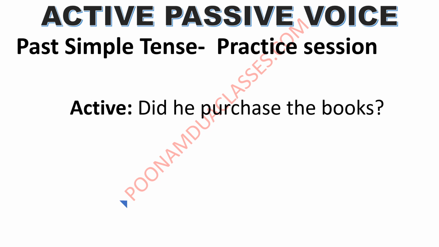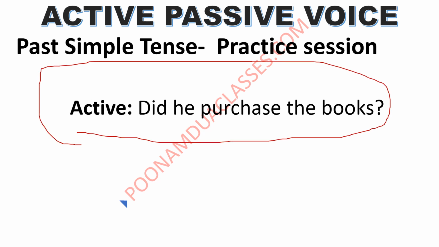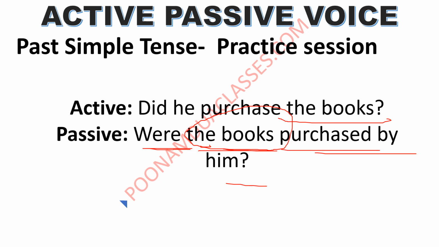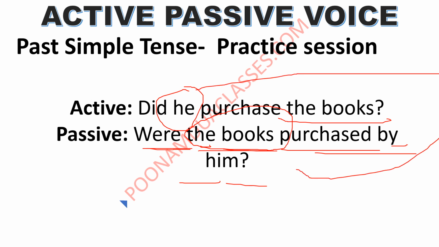Let us solve few sentences during the session. Did he purchase the books? Think about it and we will know the solution here itself. Wonderful if you thought the same. Were the books purchased by him? Were the books, were suit करेगा books के साथ, past sentence है. Were the books will remain the subject this time. Purchase का third form, purchased by him. He, the subject will become object here and will get converted into him. Wonderful.